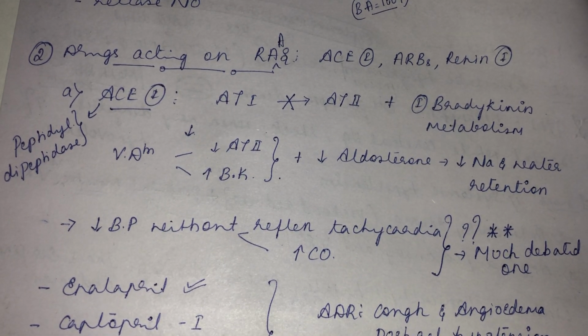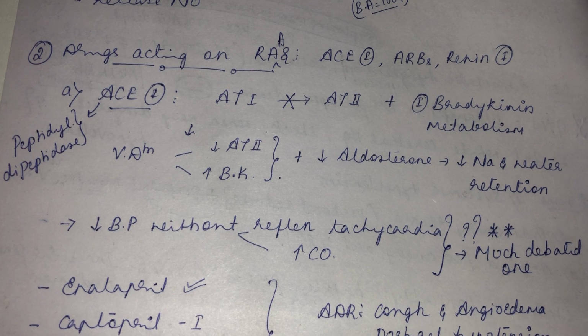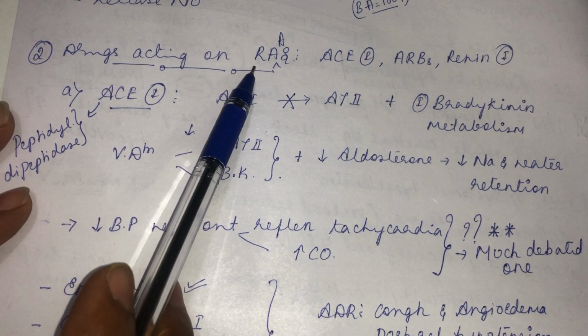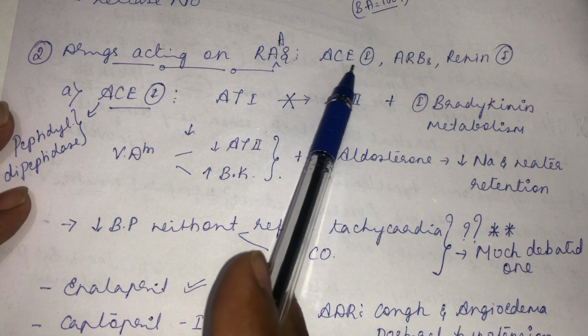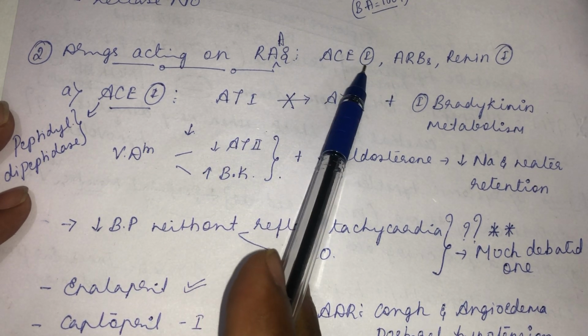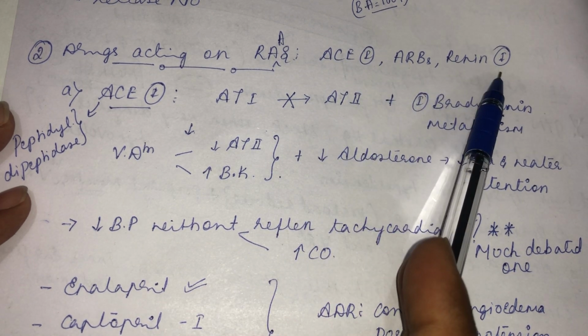So in this video, we are going to study the rest of the group of drugs that come under mixed arterial and venous vasodilators. Already we have studied the direct-acting mixed arterial and venous vasodilators, wherein we studied sodium nitroprusside and organic nitrates. The second group of drugs are drugs acting on the RAS, the renin-angiotensin-aldosterone system. Under that we get ACE inhibitors, angiotensin converting enzyme inhibitors, ARBs, angiotensin receptor blockers, and renin inhibitors.